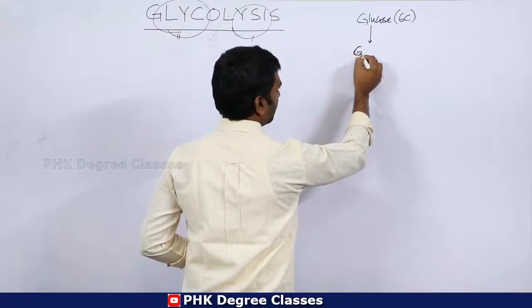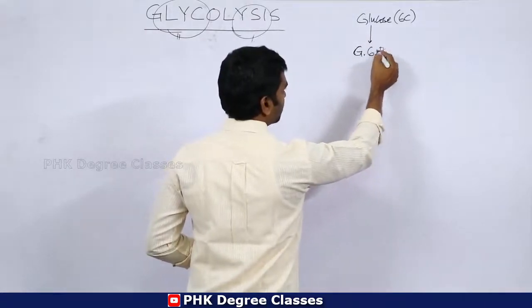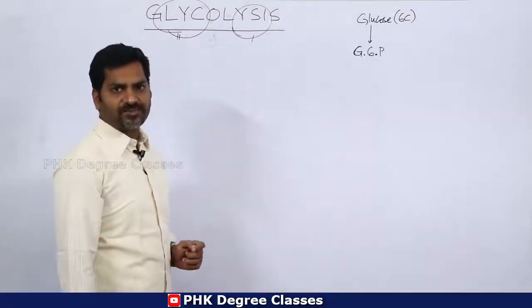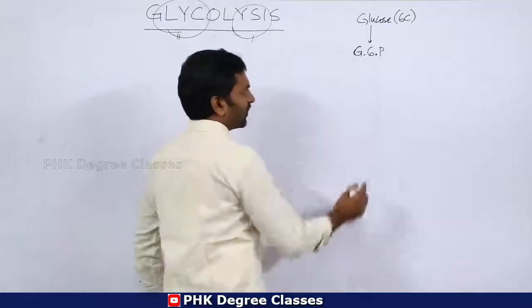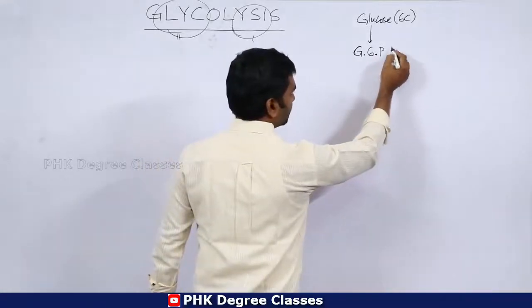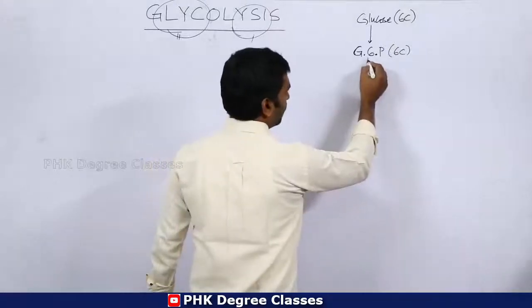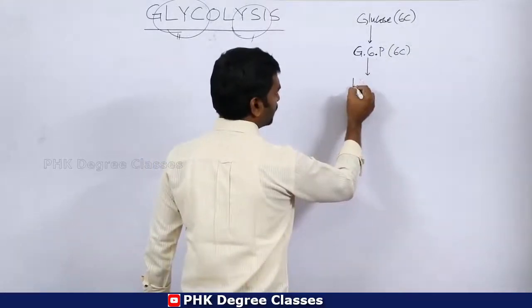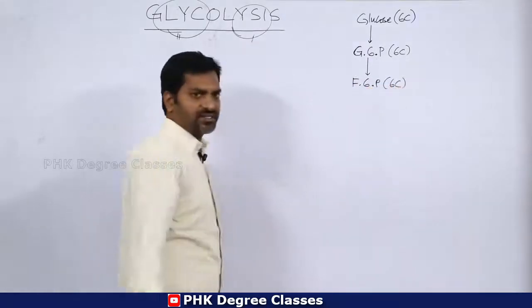I am using G for glucose, and P indicates phosphate. Due to space, I am using the codes. Glucose 6-phosphate also contains 6 carbons. Then glucose 6-phosphate is converted into fructose 6-phosphate. It also contains 6 carbons.